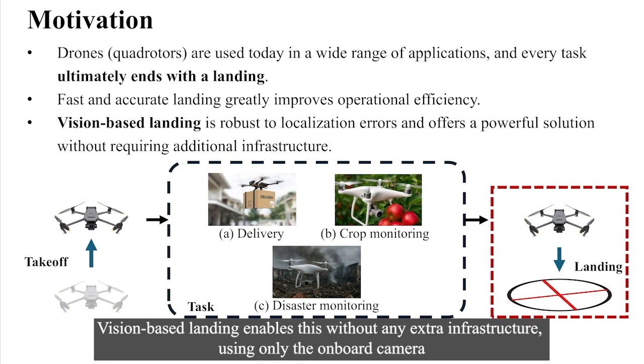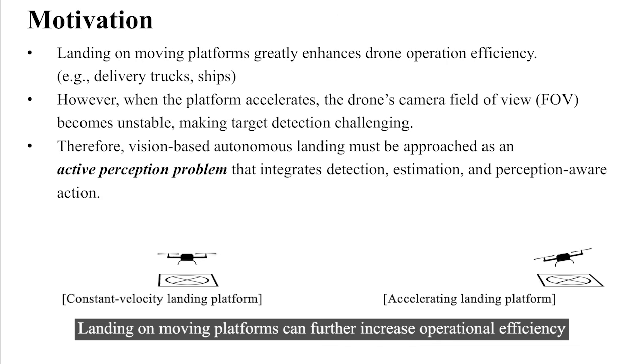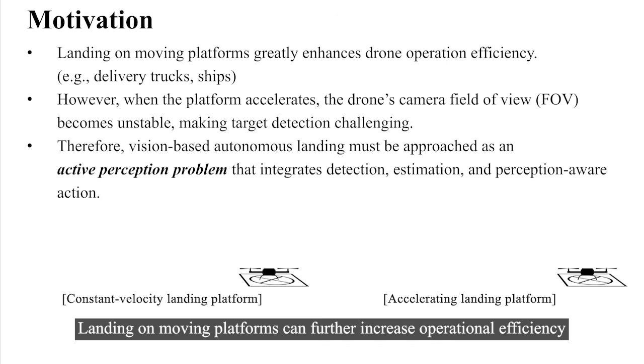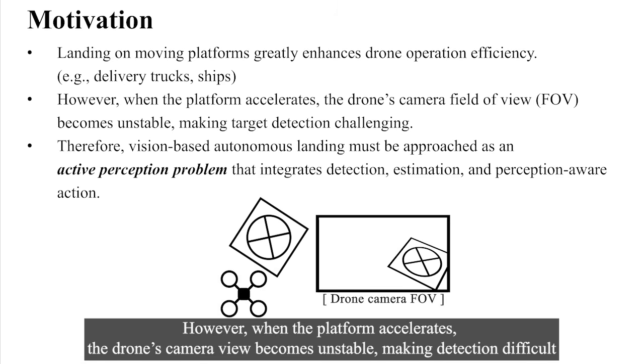Vision-based landing enables this without any extra infrastructure, using only the onboard camera. Landing on moving platforms can further increase operational efficiency. However, when the platform accelerates, the drone's camera view becomes unstable, making detection difficult.